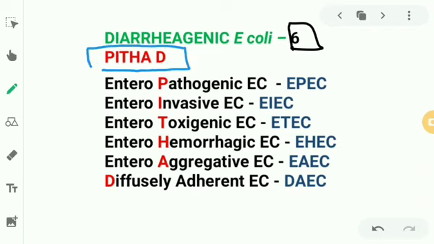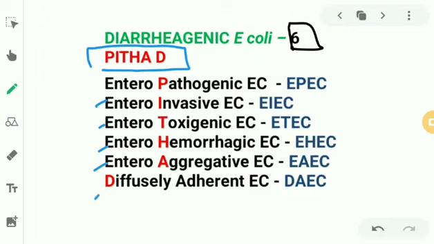This will give you a hint to the 6 diarrheagenic E. coli. So P stands for pathogenic, I stands for invasive, T for toxigenic, H for hemorrhagic, A for aggregative, and D for diffusely adherent E. coli.